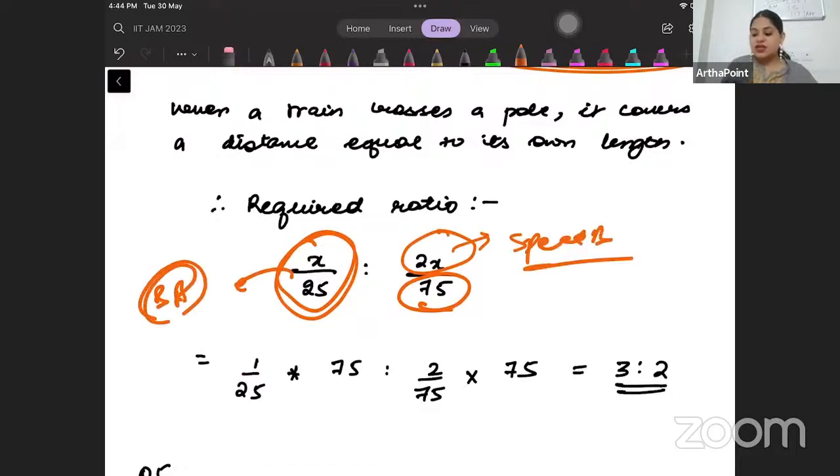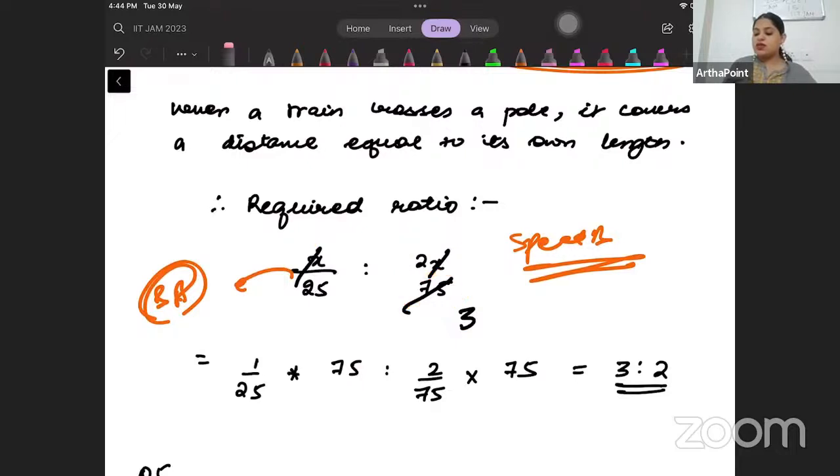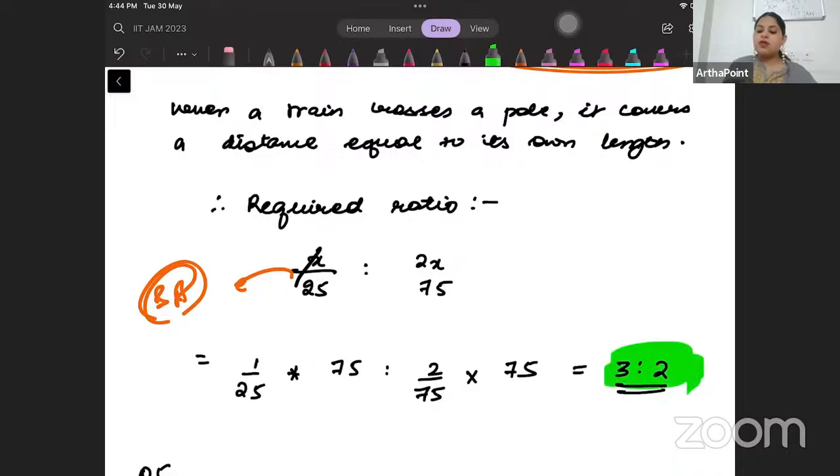If you find this ratio, it is very clear, beta. This will be 3x are 25, 3x are 75. X and X will get cancelled. So the ratio can be easily found out as 3:2. So the ratio that you will get will be 3:2. That will be the answer to your question. That's the required ratio. I hope this is making sense.